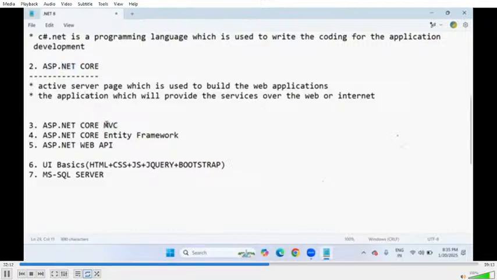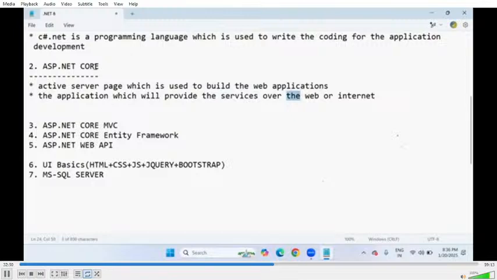Model is nothing but the data access layer. That means complete database-related code we are going to write in the model. View is nothing but the presentation layer. For designing purposes, we write the code for the design layer.